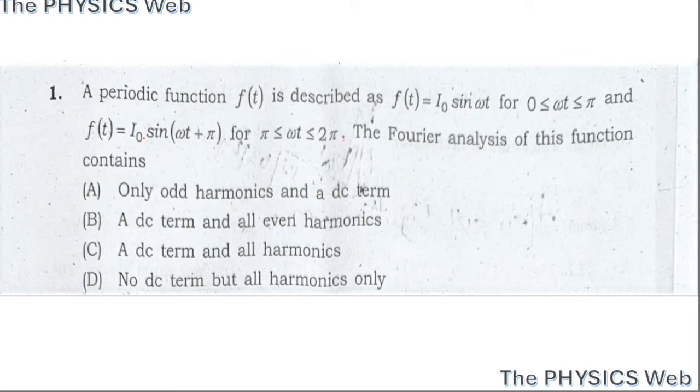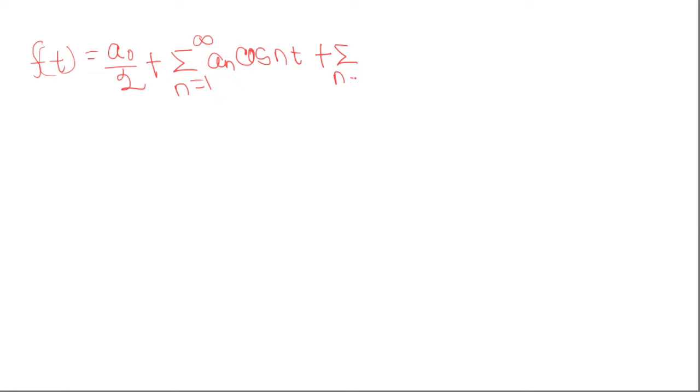So here you don't have to calculate any Fourier series, but if you recall the Fourier series, for a full-length Fourier series, we write f of t as a naught by 2 plus summation n equals 1 to infinity a n cos nt plus summation n equals 1 to infinity bn sin nt.